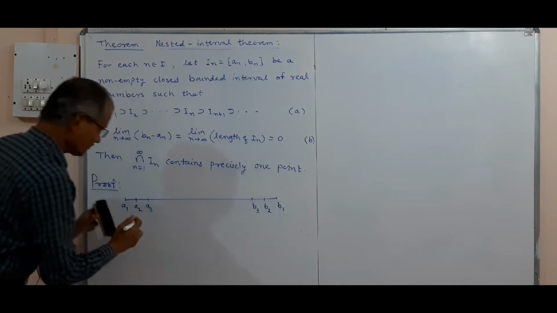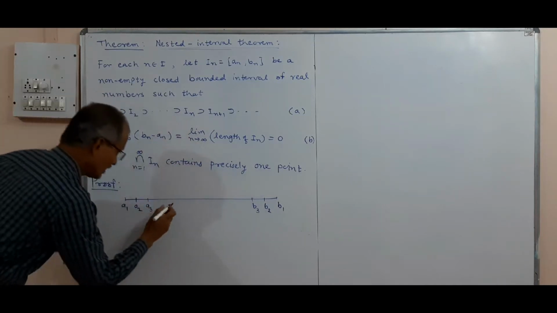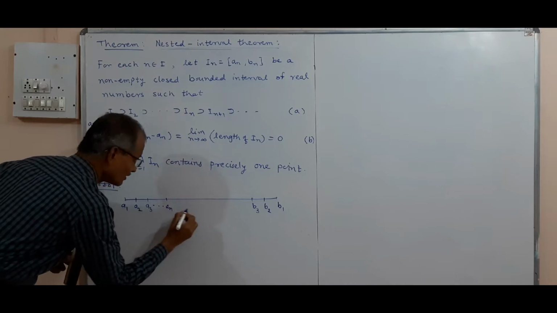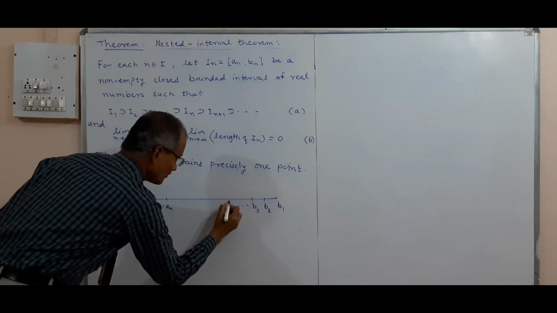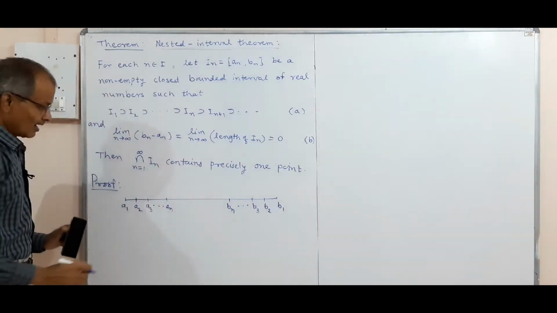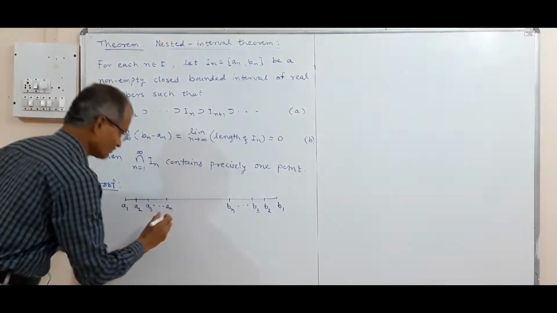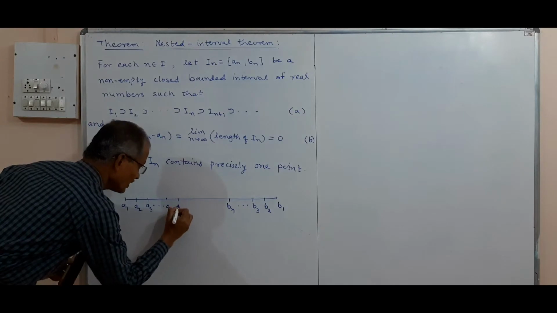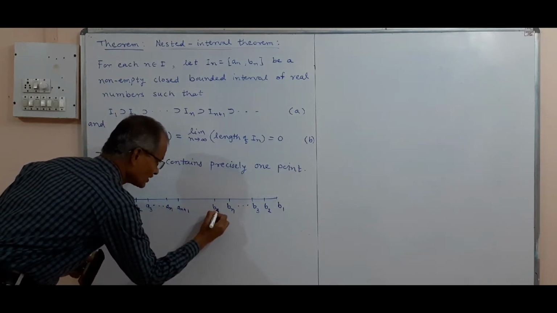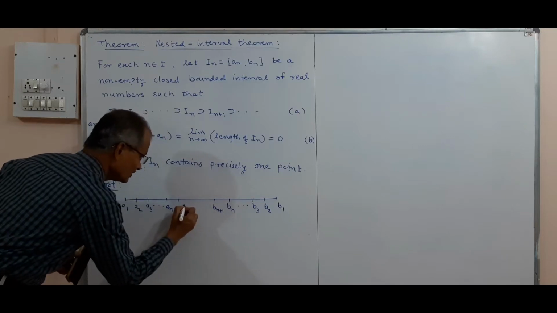So in general we have In as [an, bn], and In contains In+1, which will be [an+1, bn+1], and this is continued.